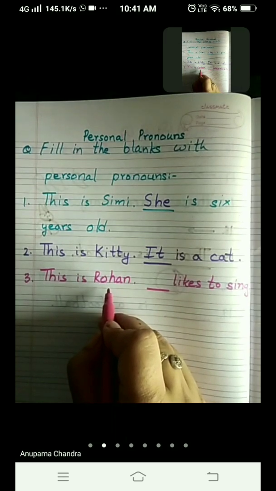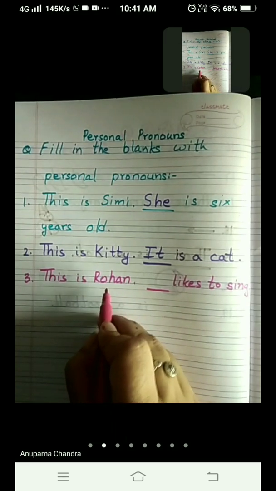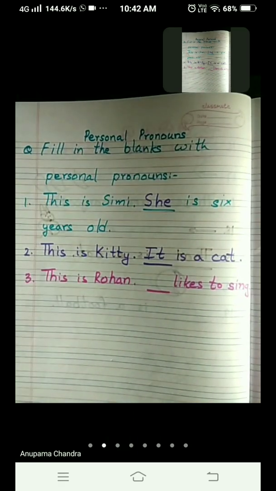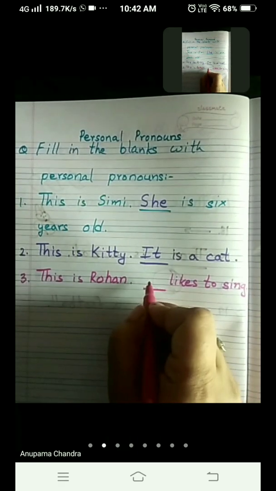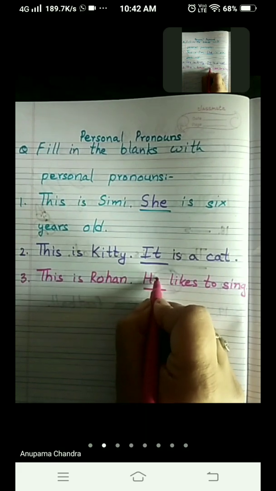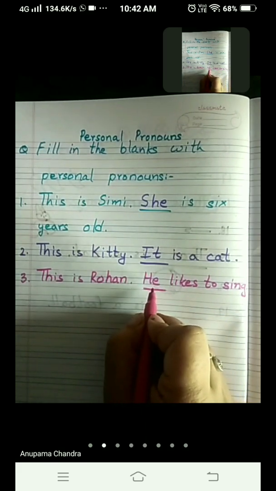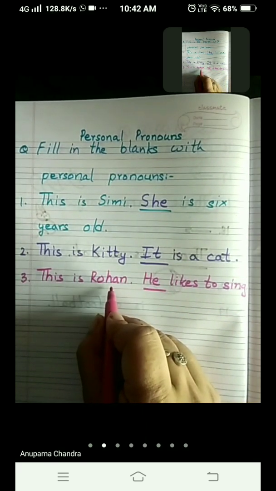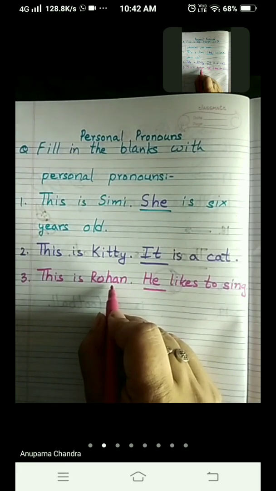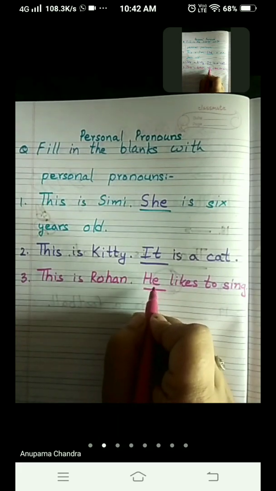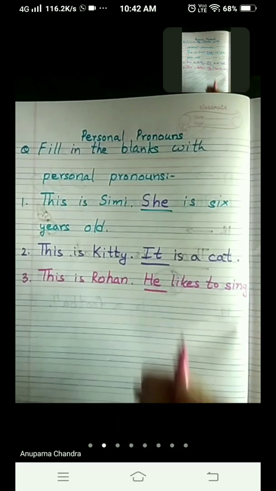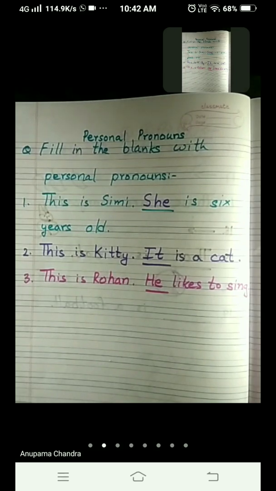Rohan. Now what is the personal pronoun we are going to use for a boy? So children, we are going to write here H-E, he, as we use he for a boy. When we want to mention a single boy, instead of writing the name again, we use the personal pronoun H-E, he.